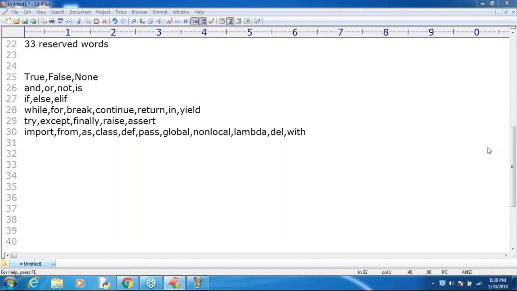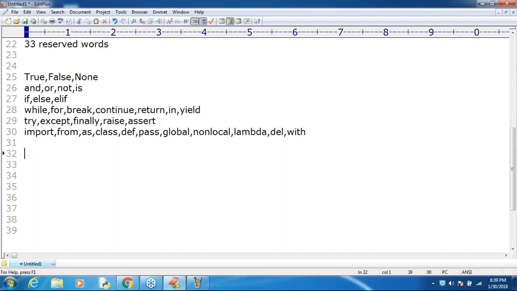Is pass the same as continue? No, sir. Rich Cohen asked whether raise is like the throws keyword in Java. Very simple: raise is not like the throws keyword. Raise is like the throw keyword. In Java, throw is there, throws are there. The equivalent of the raise keyword in Java is the throw keyword, right?